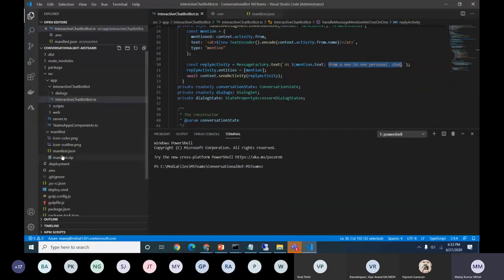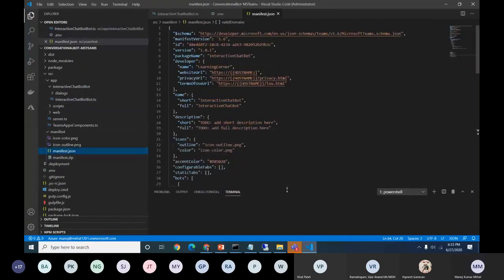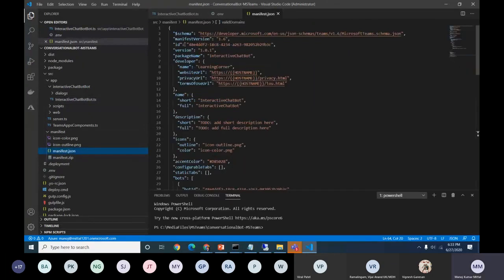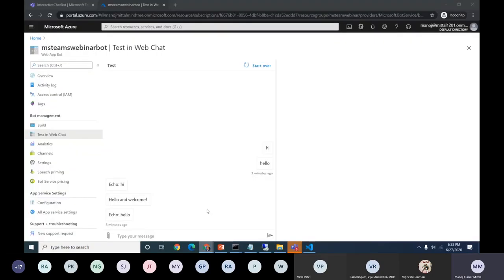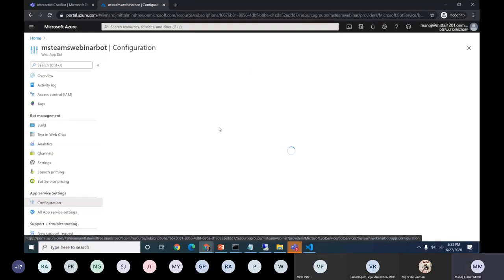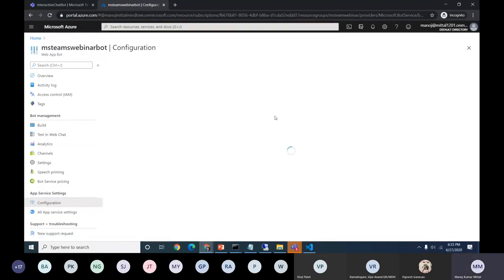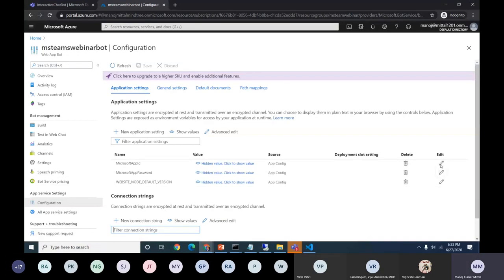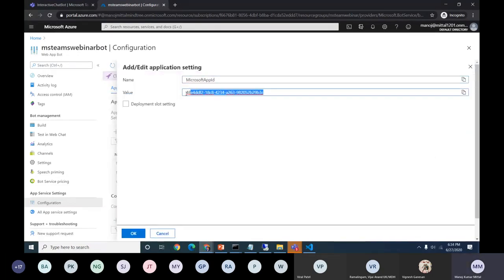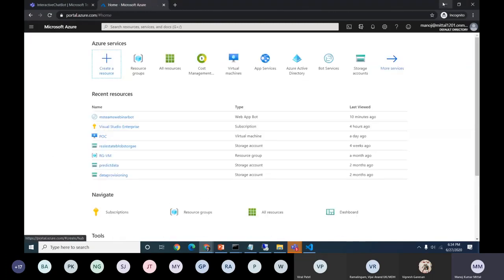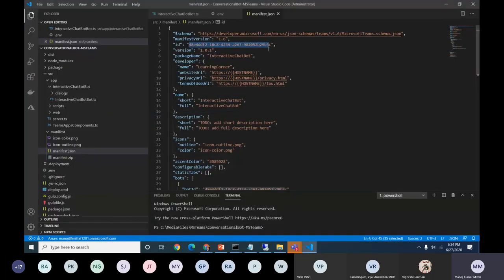And if you see the manifest file before that, so this is the manifest file. So if you see here, this is the ID section. So this ID is the same as what we have in the bot. If I go here, configuration. So here it will come as Microsoft App ID. It's just 48. You see the B3C, the same. So once I minimize it, the same message I have already typed here, and the version numbers, so we can give them here, and just a package name.